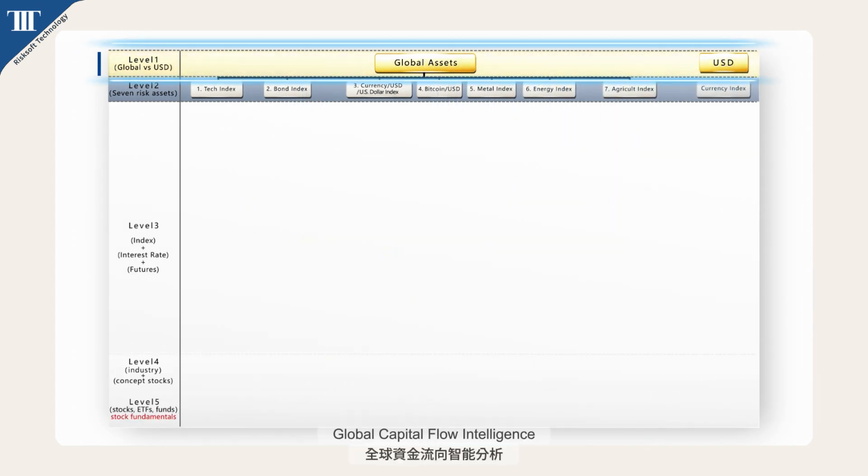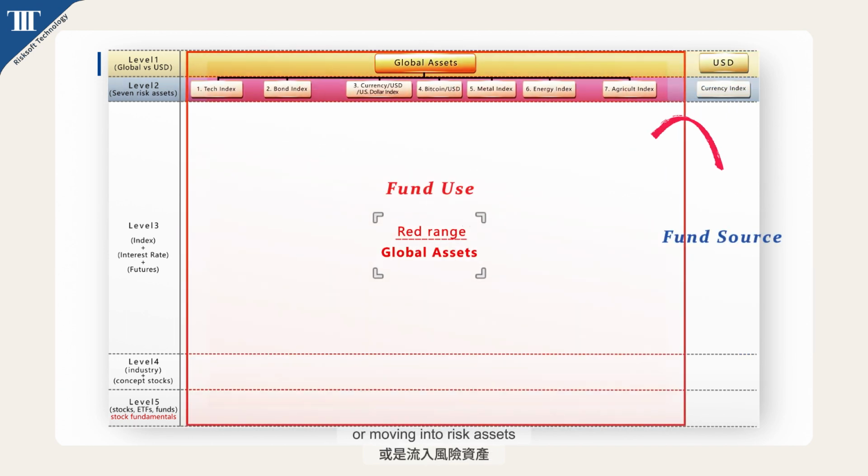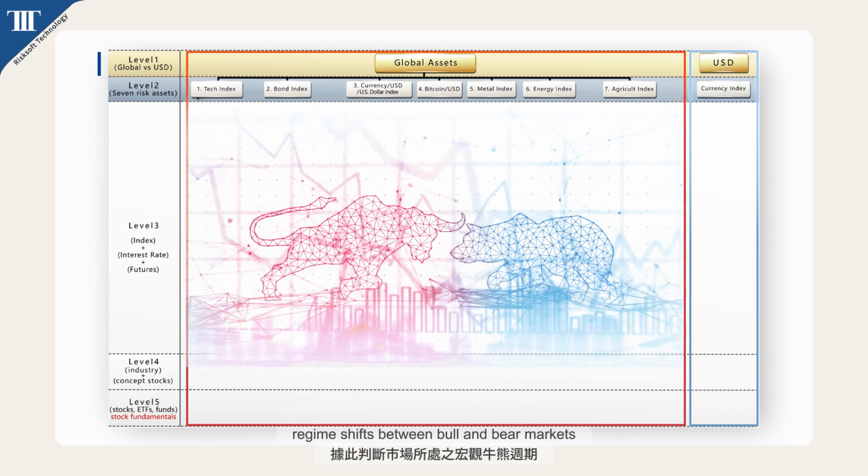Tier 1, Global Capital Flow Intelligence. At the top layer, GAS analyzes global capital flow dynamics to assess whether liquidity is rotating back into USD and cash equivalents, or moving into risk assets, offering an early macro-level signal of regime shifts between bull and bear markets.